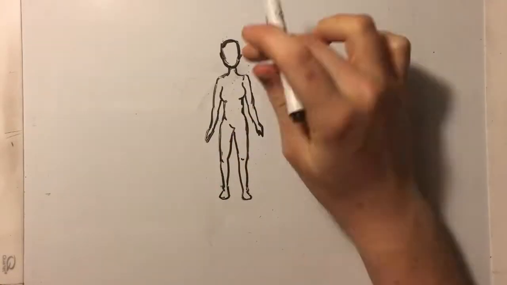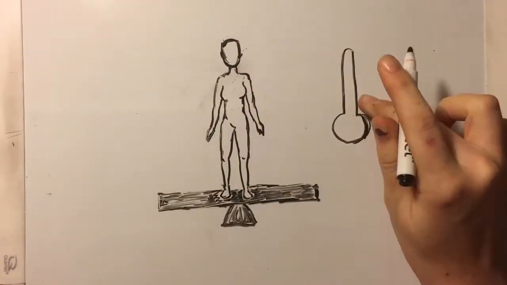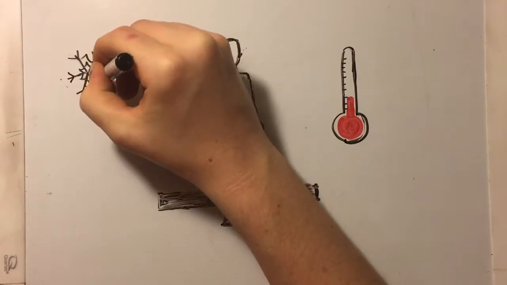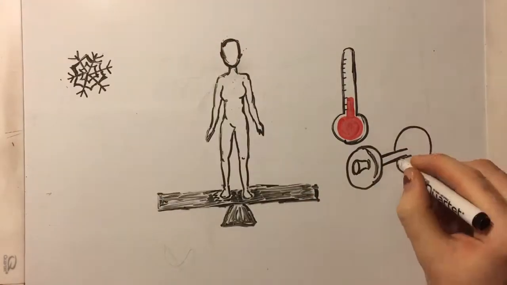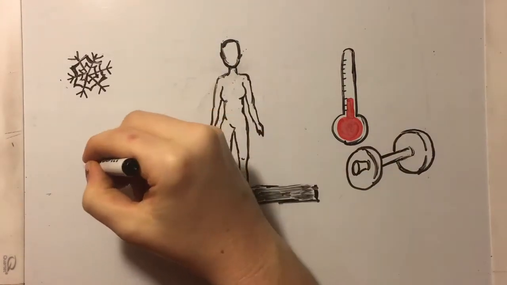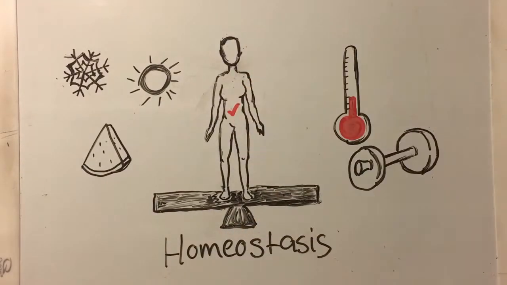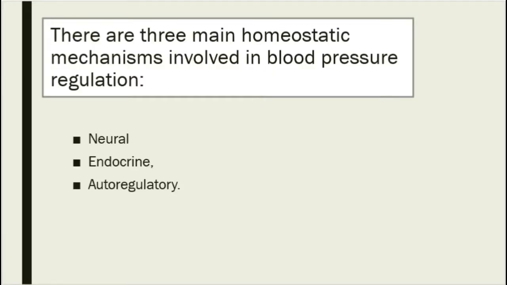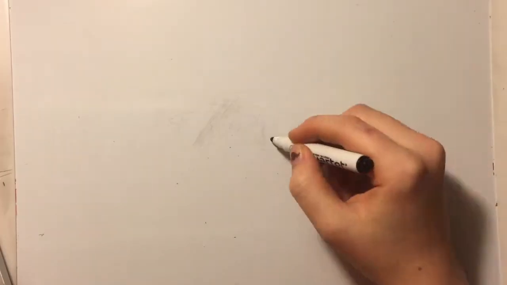Homeostatic mechanisms help to regulate blood pressure by maintaining a constant environment. In fact, the word homeostasis itself addresses the body's ability to remain healthy regardless of what is happening and changing in the world around it. There are three main homeostatic mechanisms involved in blood pressure regulation: neural, endocrine, and autoregulatory.